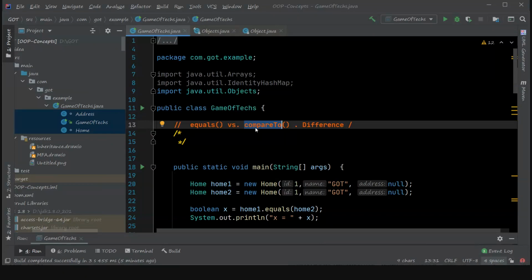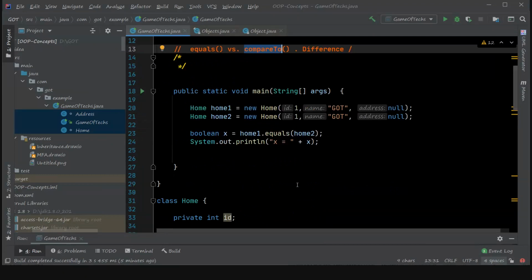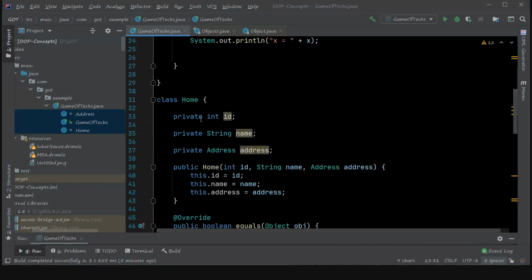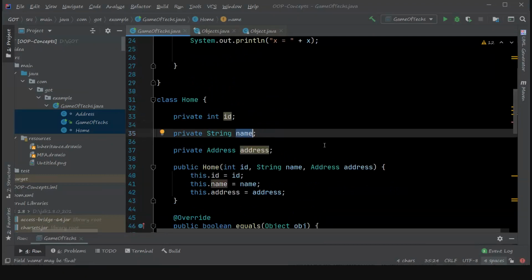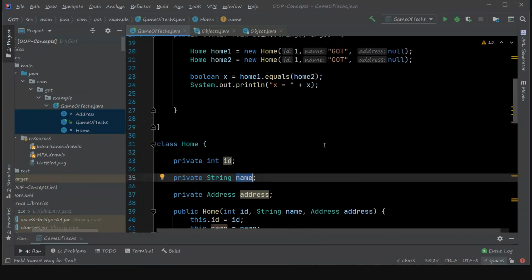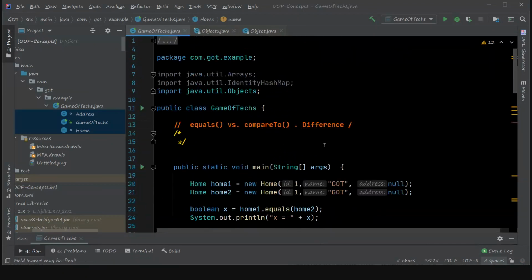Based on your logic or your scenario, for example, you may have a home class and you want to compare the home class with another object based on its ID or based on the length of the name. So according to your logic, you can define your own compareTo implementation.